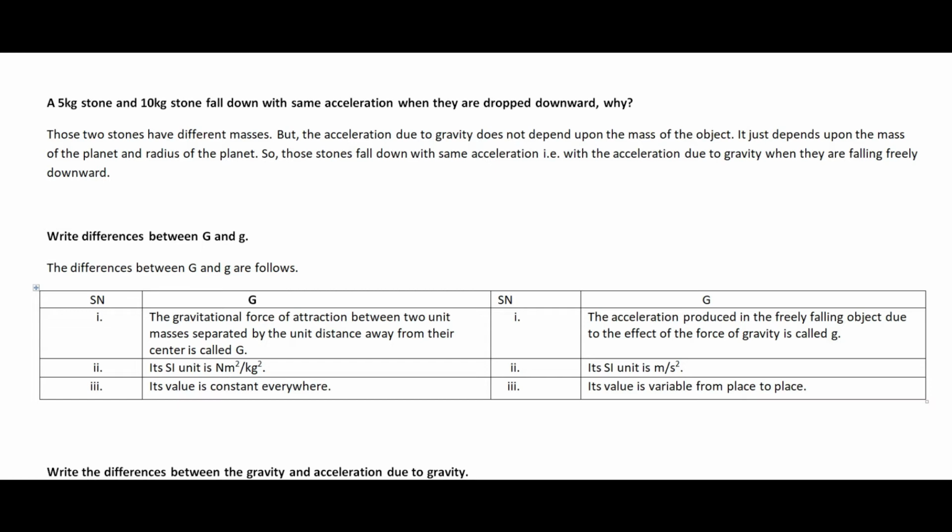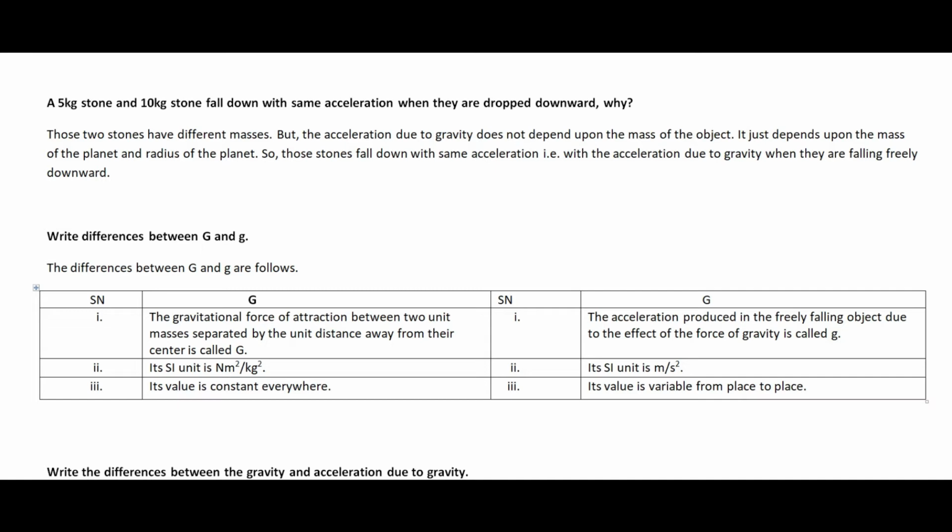Let's discuss. First of all, we have already seen the formula of the acceleration due to gravity g, that is g equals GM by r square, and from there we have come to know the acceleration due to gravity depends upon the mass of the planet and the radius of the planet, and it also depends upon the altitude from the surface of the planet, and the depth from the surface of the planet. But it does not depend upon the mass of the object. That is very important. Acceleration due to gravity depends upon the mass of the planet or the mass of the satellite, but it does not depend upon the mass of the object.